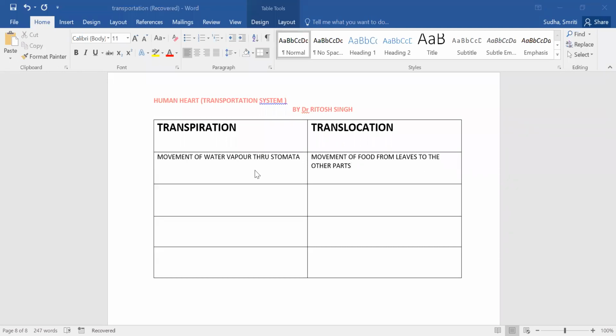Next important point: in transpiration we see water is getting transported, whereas in translocation we see food plus amino acid, that is glucose, sucrose, all those, being transported. So here what is being transported? Food and amino acid.